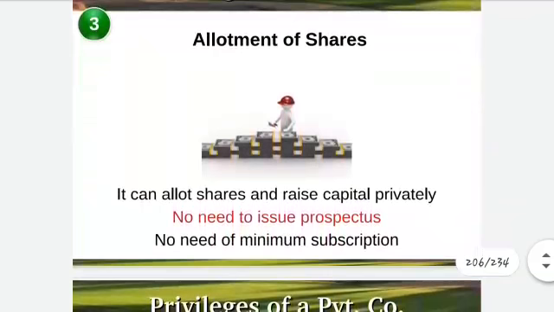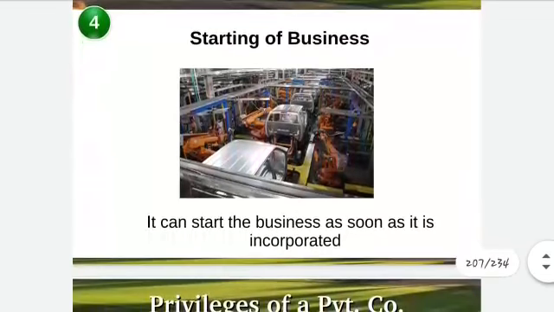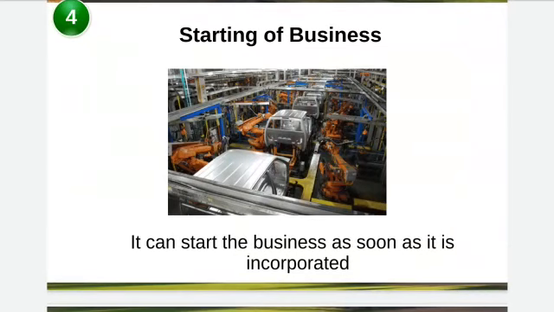Then allotment of shares. Now what is allotment of shares? Allotment of shares means creating and issuing the new shares to either the existing shareholders or the new shareholders. Then starting of business. It can start the business as soon as it's incorporated. That means a private company is not required to seek the certificate of commencement. A private company can start its business from the day of incorporation. As soon as it gets registered, it can start its business.